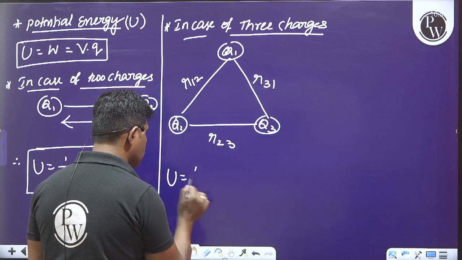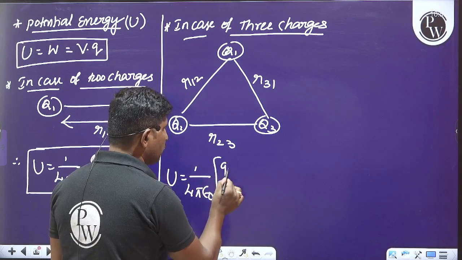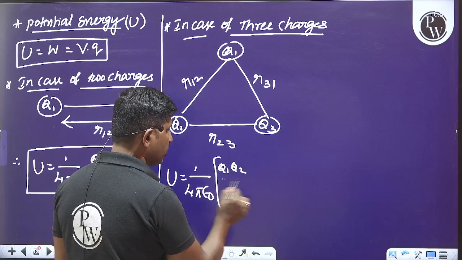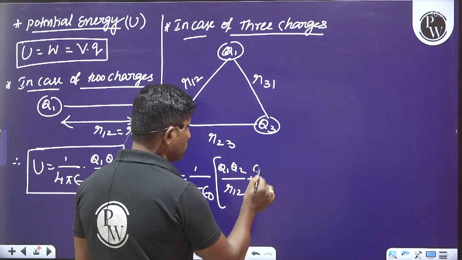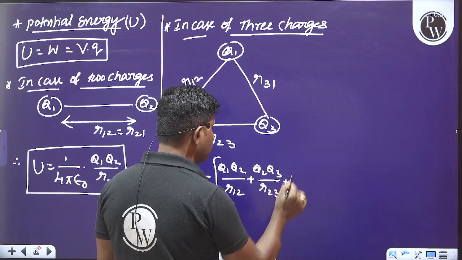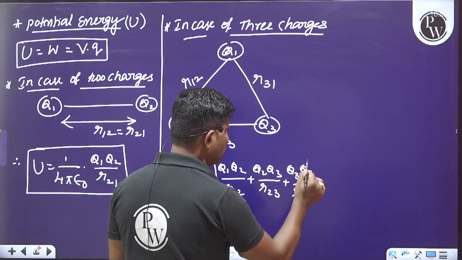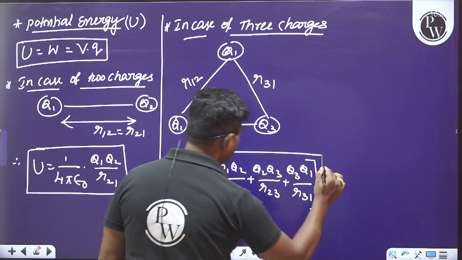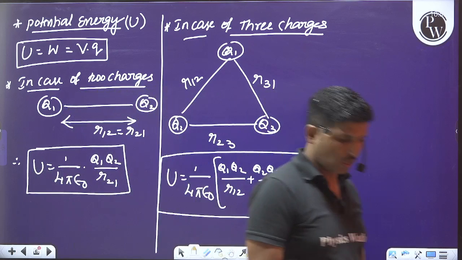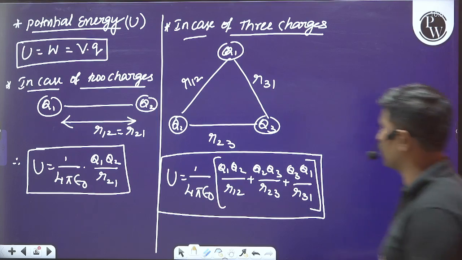Then the potential energy can be written as 1 by 4 pi epsilon naught into Q1 Q2 divided by R12 plus Q2 Q3 divided by R23 plus Q3 Q1 divided by R31. This is the expression for potential energy for a system of three charges, as shown in the figure.